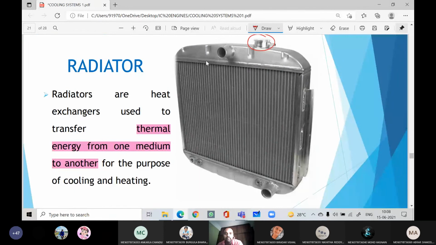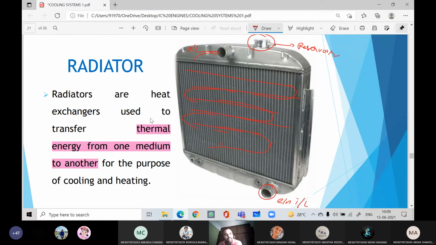This is the radiator cap, and there is an opening connected to the coolant reservoir. This is connected to the engine inlet at the bottom, and it is connected to the outlet of the engine. From the outlet of the engine, the coolant will go. Inside, at the backside of these fins, there are copper tubes, and within the tubes they are interconnected. Within the tubes the hot coolant will go, and these are the fins. From the backside we are blowing air through the fan, thereby the coolant will be cooled, right?